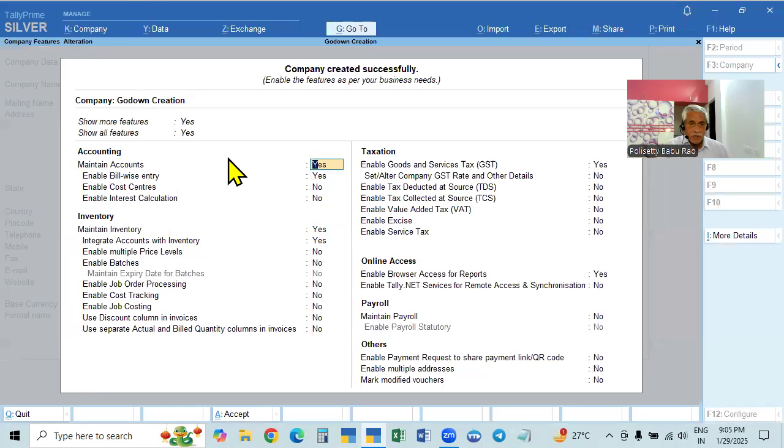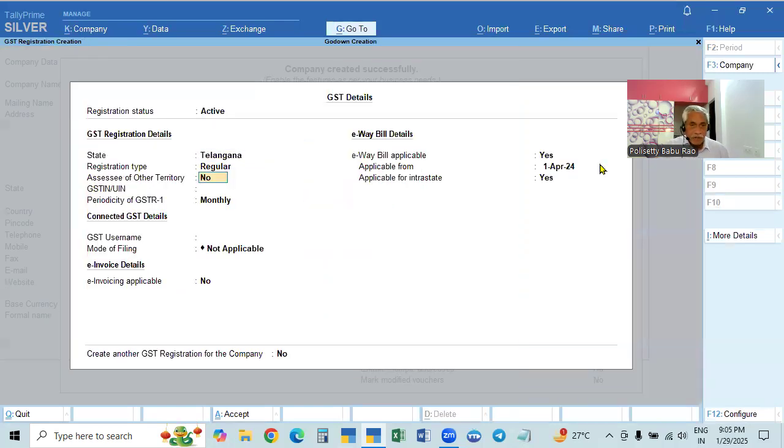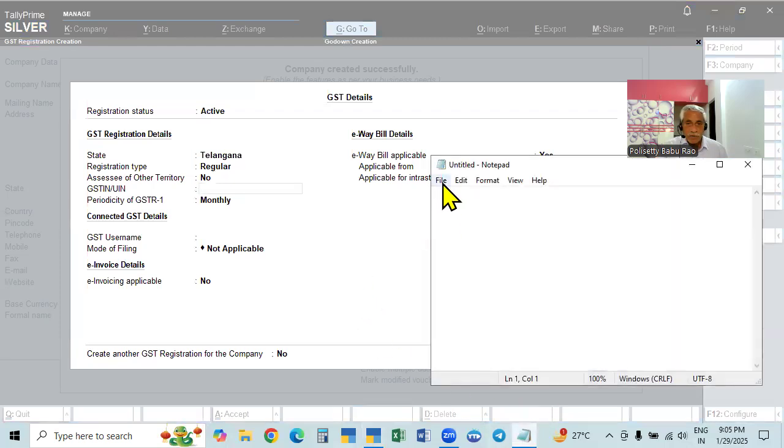In features, maintain accounts is required and bill-wise entries is required because we are dealing with goods. If you have inventory, this is a must, you definitely must have it. Then maintain inventory and integrate accounts with inventory, both will be enabled. Here for goods and services tax, all the details will come automatically. Ours is a regular business, and we have to give the GST numbers correctly.